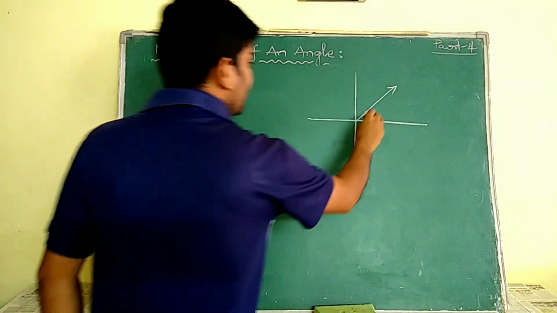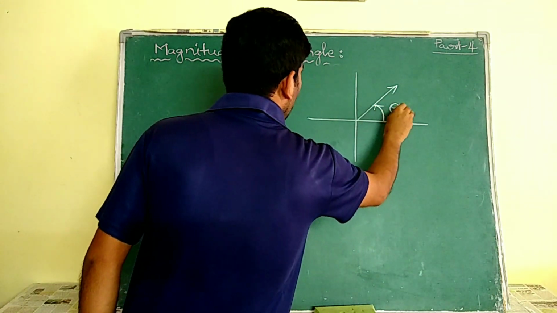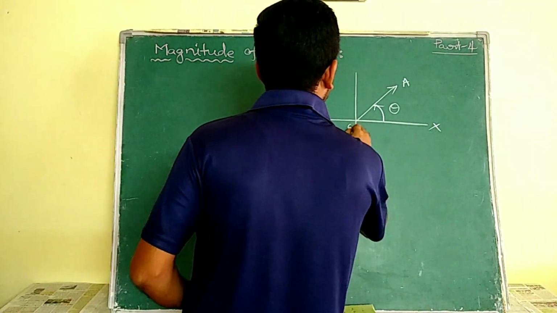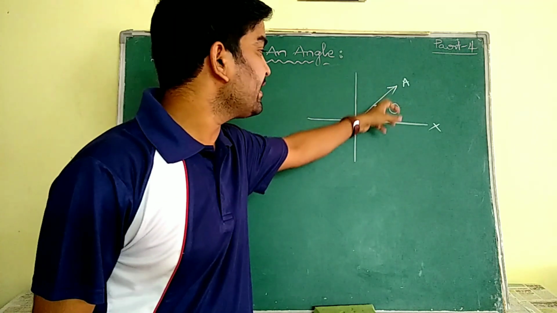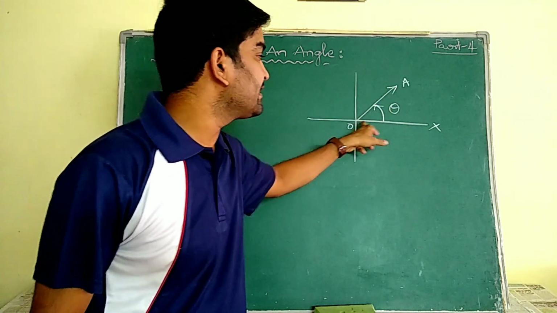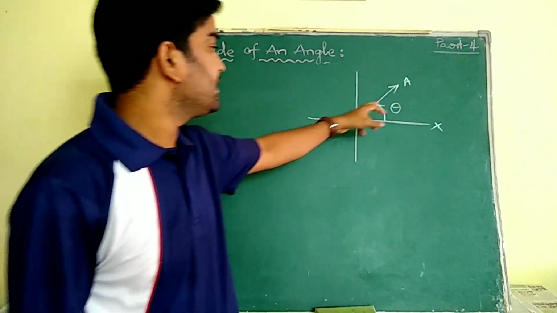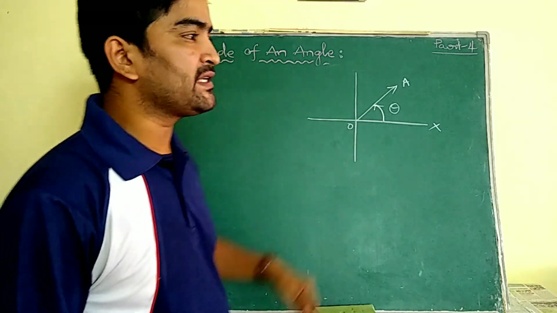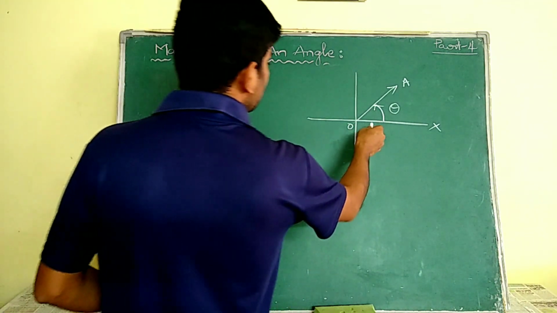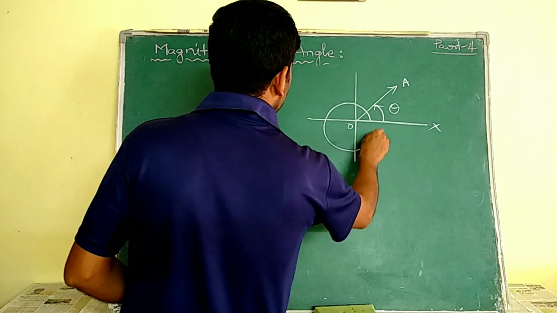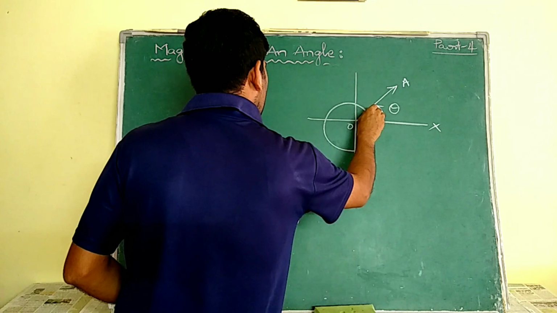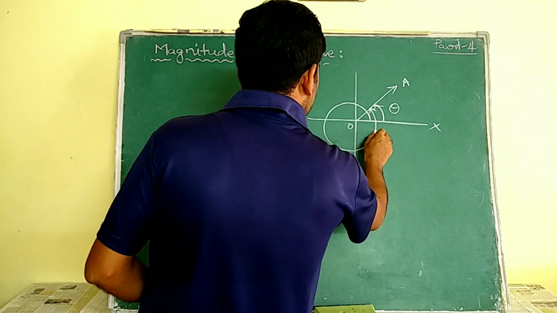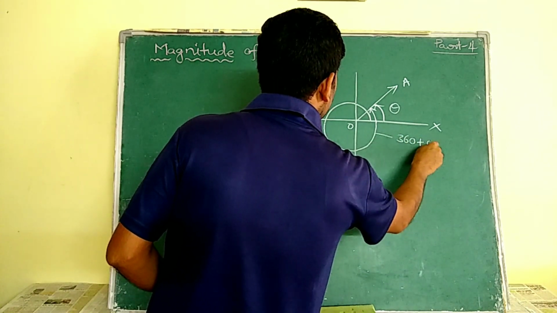Let us consider this as theta. Let us take this line as A, this as X and this as O. This OA makes an angle with the initial ray OX as theta. This XOA is not only theta, it also represents 360 plus theta. Why? Because after finishing one complete revolution, if it does not stop here and continues up to the same OA, its value is 360 plus theta.